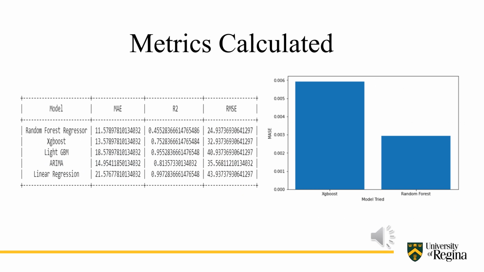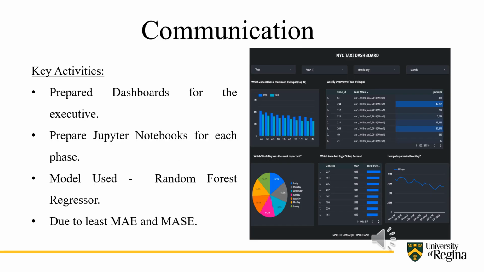The following error measures were used in order to decide the model. Surprising to me, random forest regressor was the best among all the models that I tested, with a MAE value of 11.57. So I decided to use random forest regressor. In the communication phase, I prepared some dashboards for the executives.